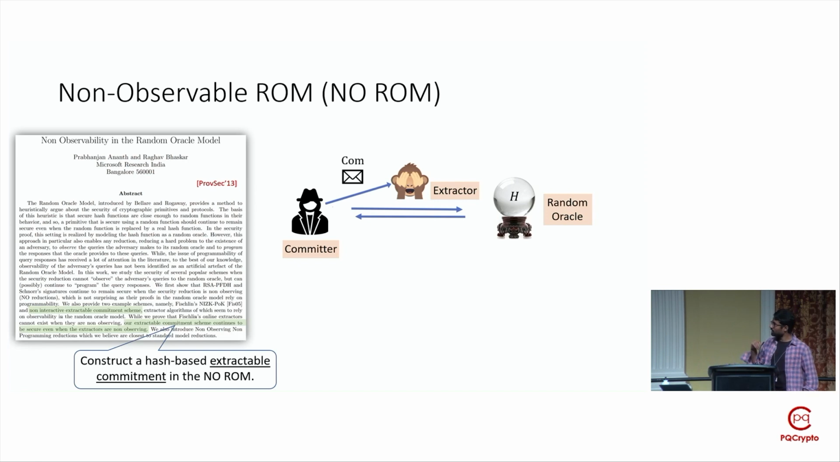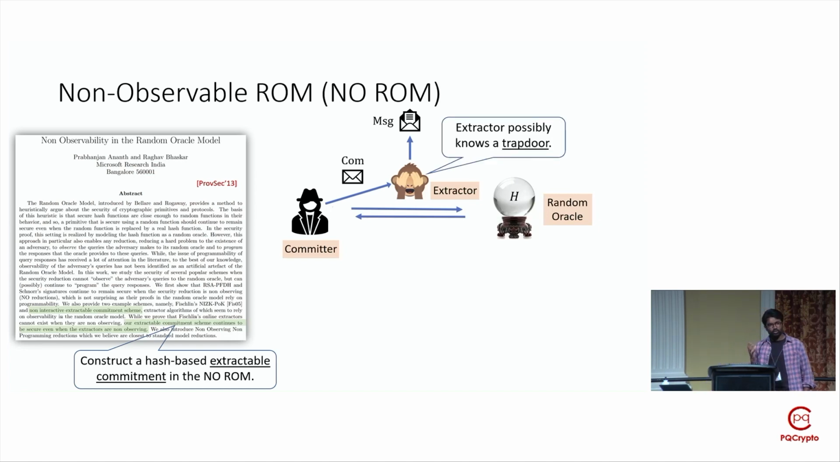After this interaction phase, the committer commits to a message and sends this commitment to the extractor. The extractor wins the game if it outputs a message which opens to the received commitment. We say a commitment is extractable if there exists a successful extractor which wins the game for any possible committer.